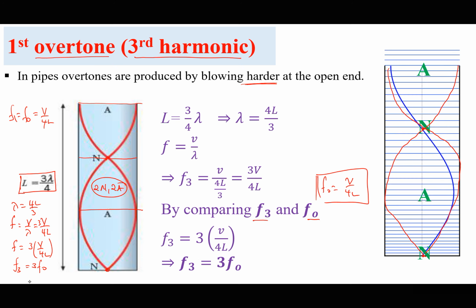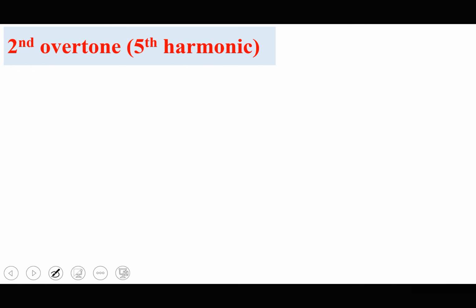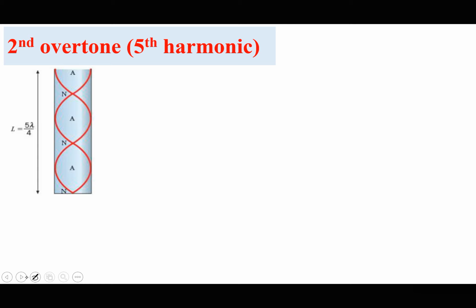So suppose we increase the frequency even higher, so that we now have another node. In the process of creating another node, another antinode is created. So in the same length, we now have 1, 2, 3 nodes, and 3 antinodes.